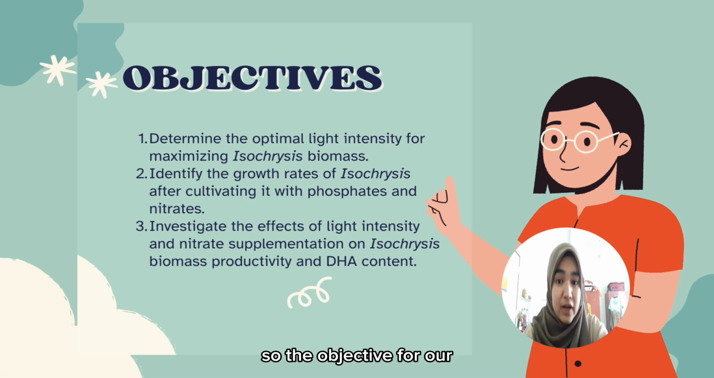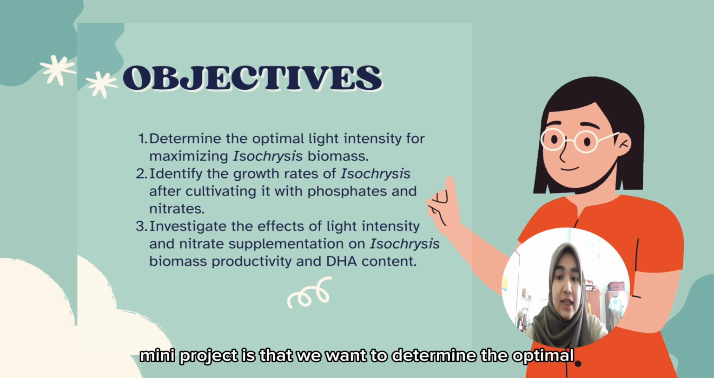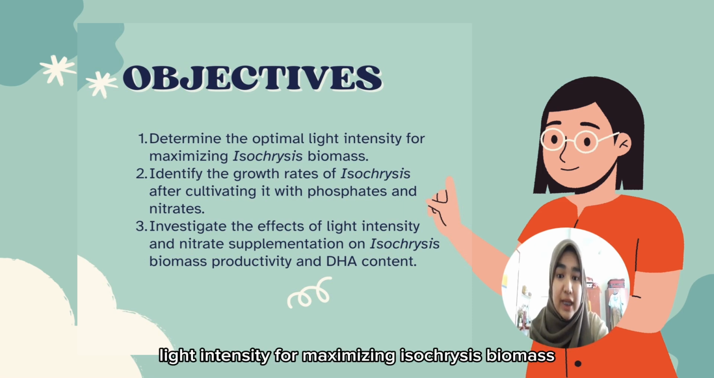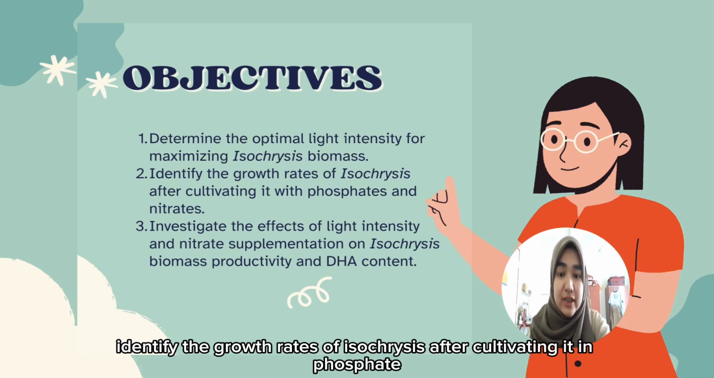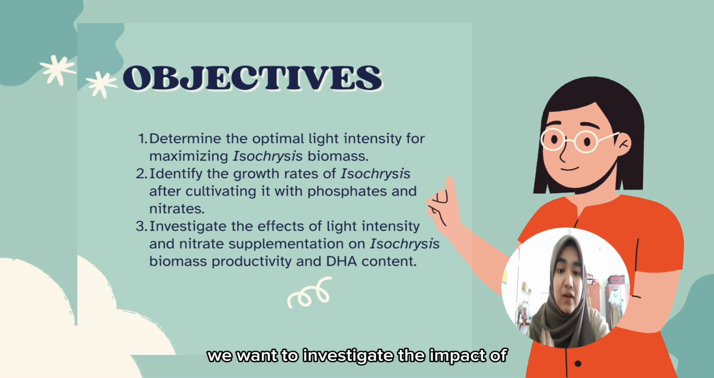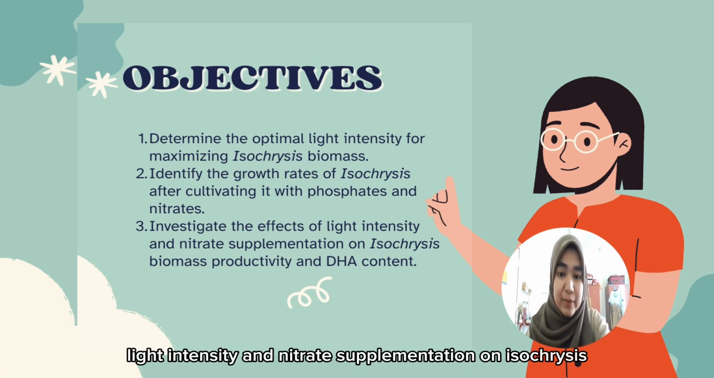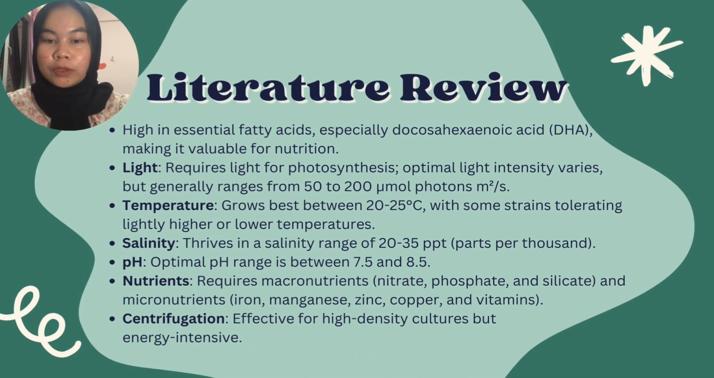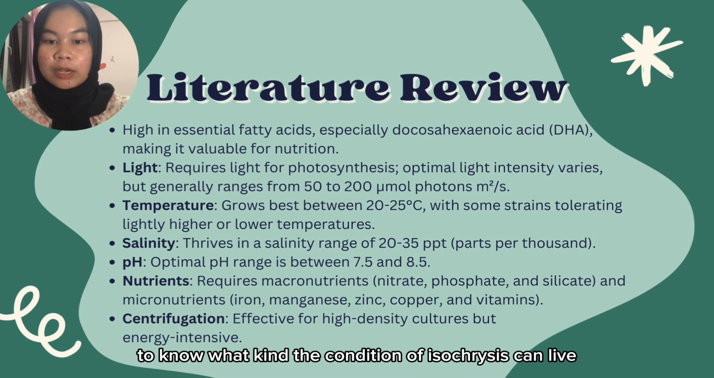The objectives for our mini project are that we want to determine the optimal light intensity for maximizing isochrysis biomass, identify the growth rates of isochrysis after cultivating it with phosphates and nitrates, and investigate the impact of light intensity and nitrate supplementation on isochrysis biomass productivity and DHA content.